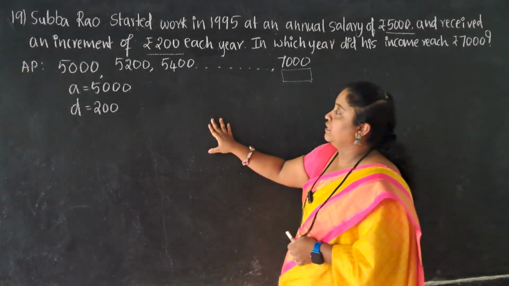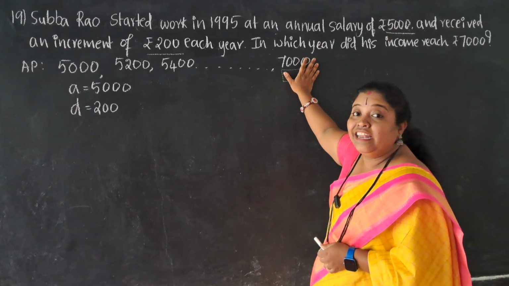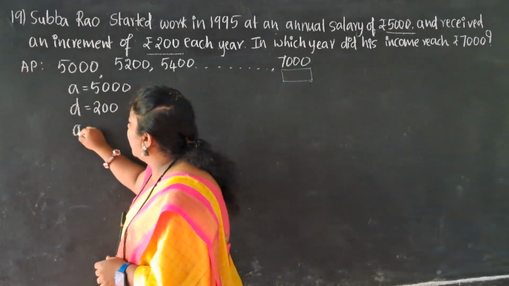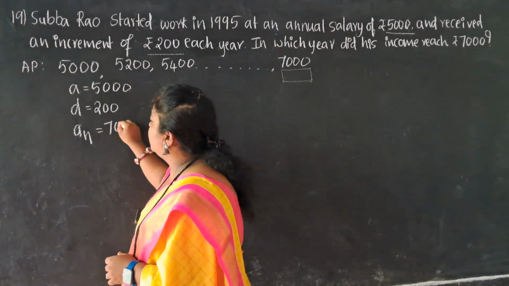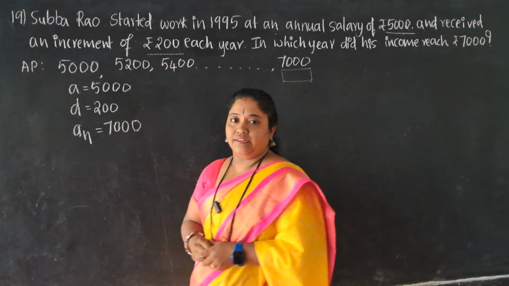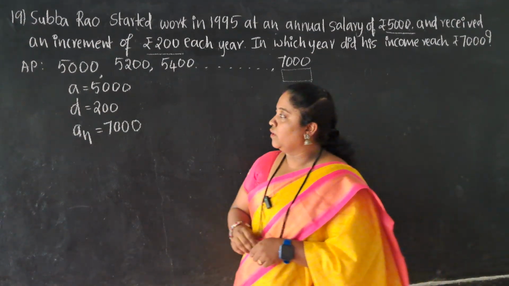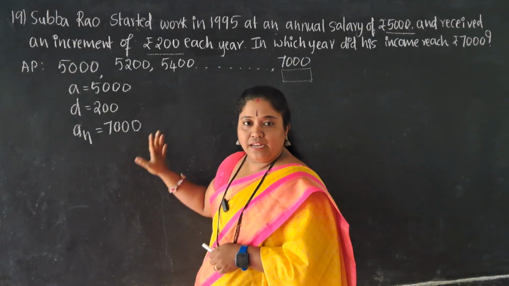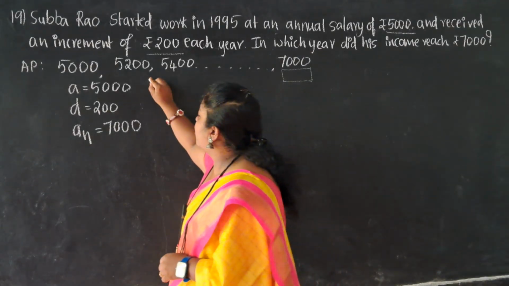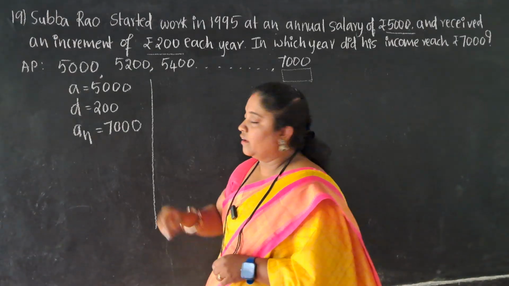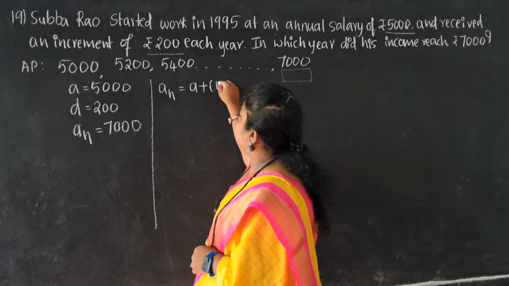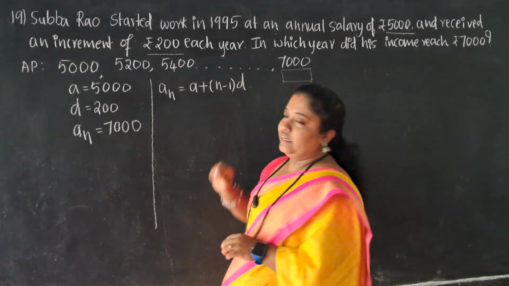And now you just see here. This is an value. You need to find the n value. So what is an value you have? An is equal to 7,000 rupees. Understanding? Now, dear, a I have, d I have, an I have. Let me calculate n value. Okay, so which formula should I prefer? An, yes or no? So an is equal to a plus n minus 1 into d.